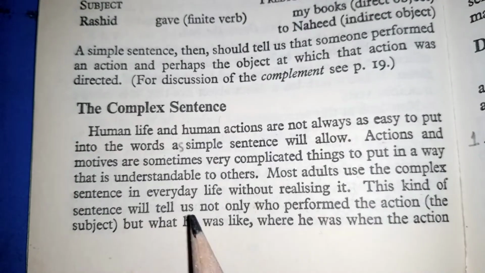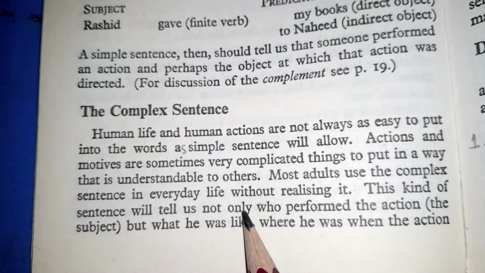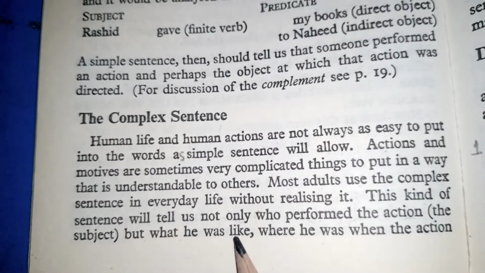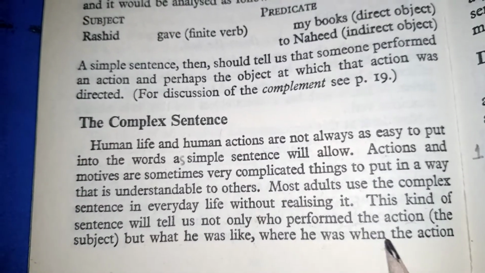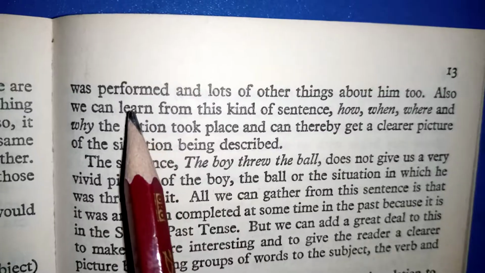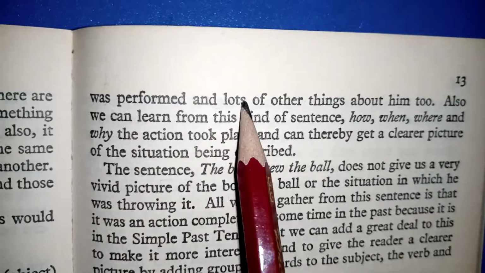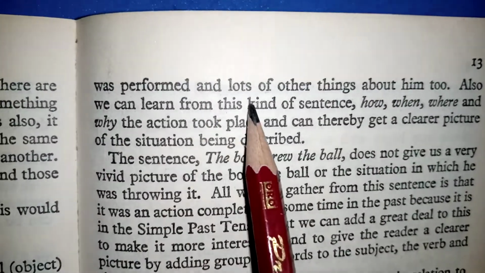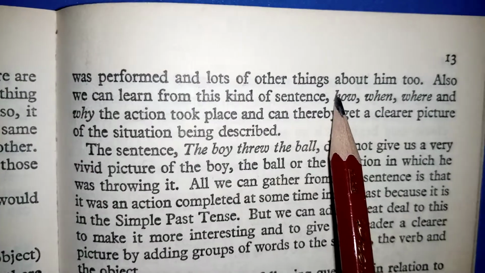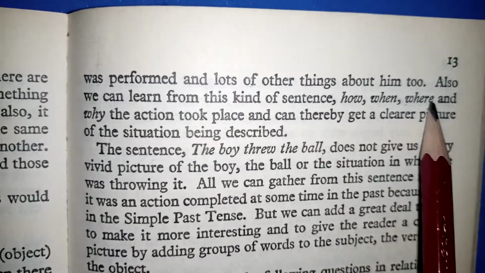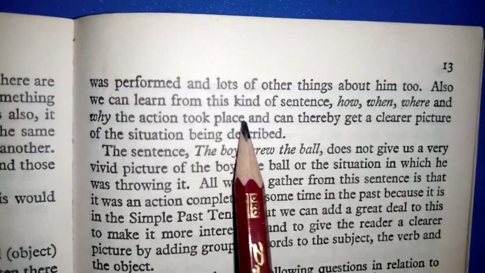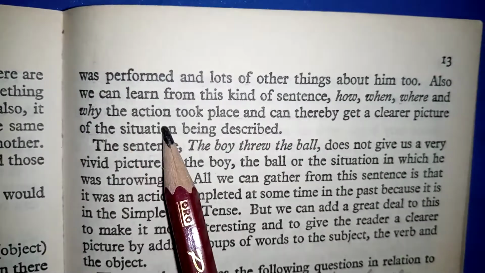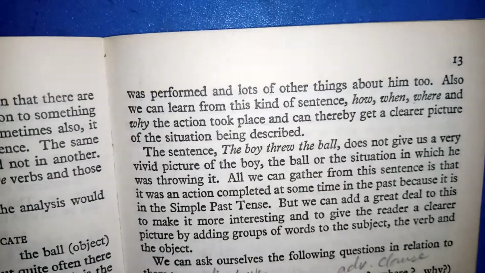So, this kind of sentence will tell us not only who performed the action, the subject, but what he was like, where he was when the action was performed, and lots of other things about him too. Also, we can learn from this kind of sentence how, when, where, and why the action took place, and can thereby get a clearer picture of the situation being described.